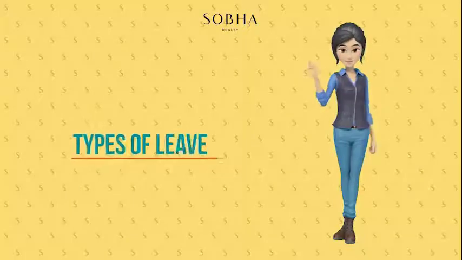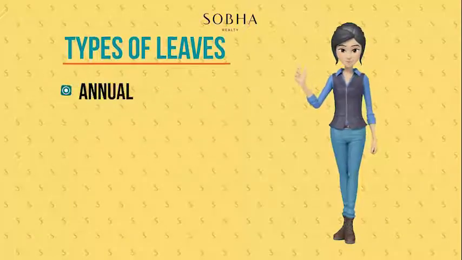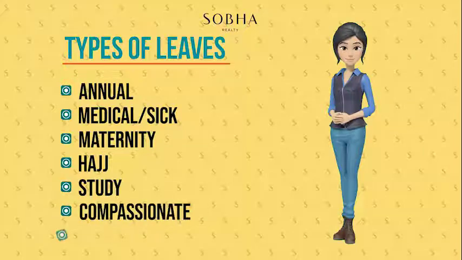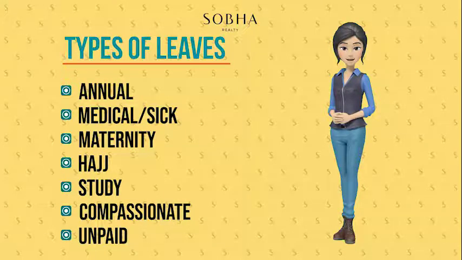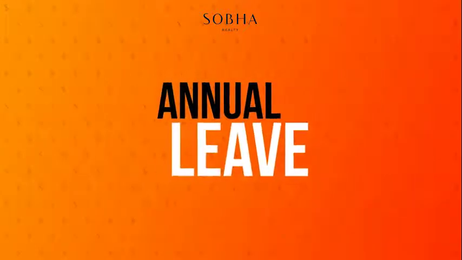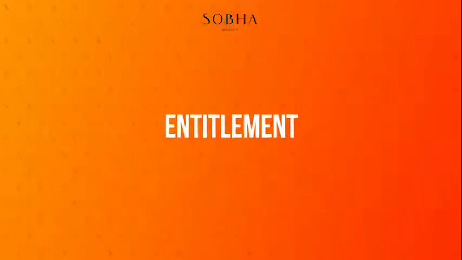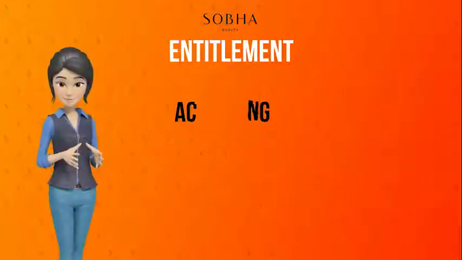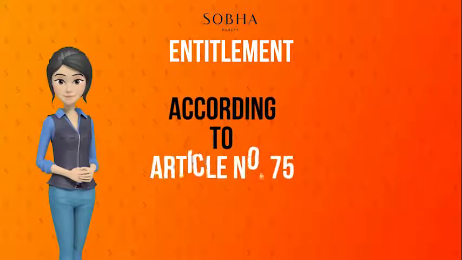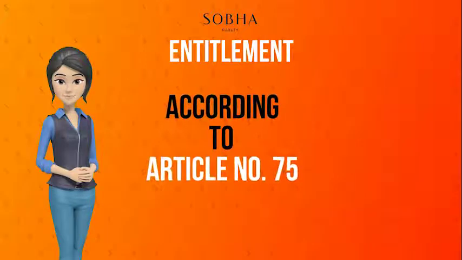Now, let's discuss the leave policy and its types. There are 7 different types of leave that you can apply for. Let us look at them one by one. First, the annual leave. What is annual leave, and who is entitled to it? The employee must be granted annual leaves every year according to Article number 75.